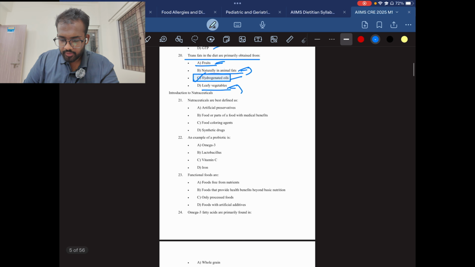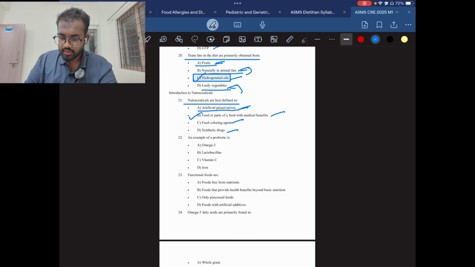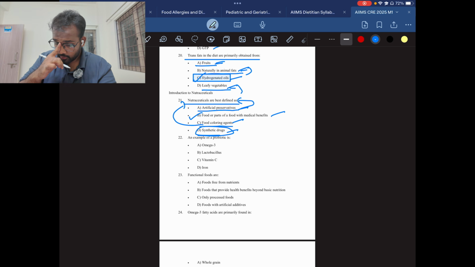Then question number 21. Nutraceuticals are best defined as artificial preservatives, food or part of a food with medical benefits, food coloring agents, synthetic drugs. So here the answer will be B. As you can see, artificial preservatives don't come under nutraceuticals, food coloring agents will not come in nutraceuticals, and synthetic drugs also do not come in nutraceuticals.